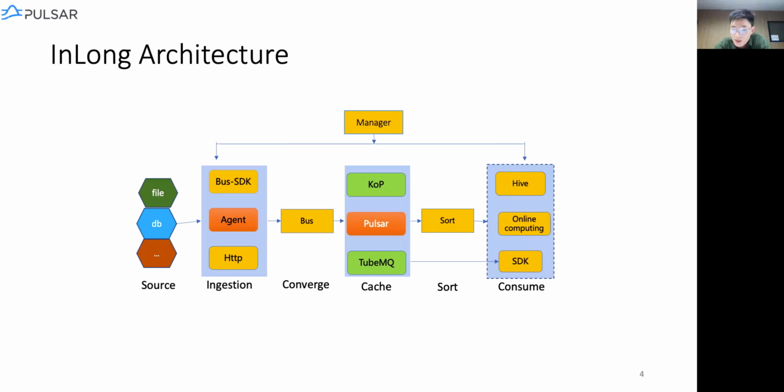The sort can also split the messages into different columns using the specified splitter set by the users. In the last level, the data can be used by online computing platforms such as Flink, and also the data can simply be stored in databases. Also, the users can use SDKs to consume messages directly.